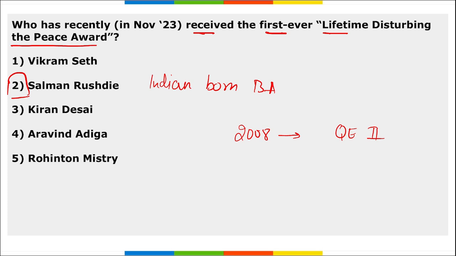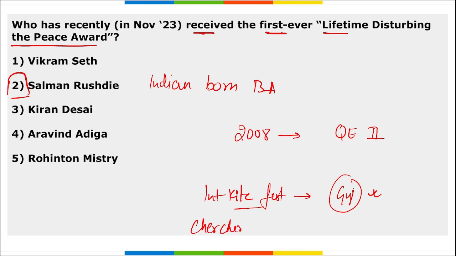Salman Rushdie. Then where was the International Kite Festival held? The International Kite Festival was inaugurated where? In Gujarat. Right. Then the Cherchera Festival. This was one of the festivals. Right. Where was it? It was in Chhattisgarh. Cherchera Festival.